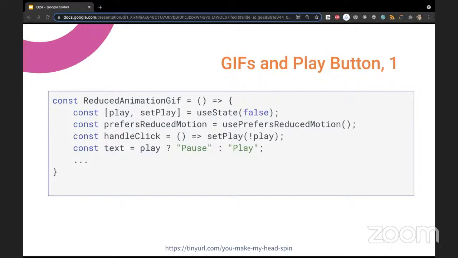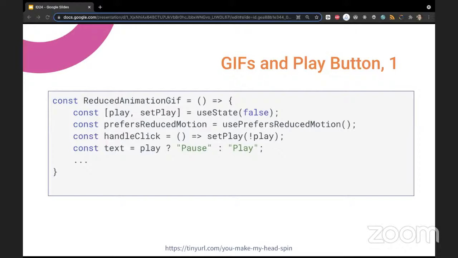But first, I'm defining the ReducedAnimationGif component, and inside it I have the state play, which I initialize with false, so play is false by default. Then I use the usePrefersReducedMotion hook to get the value of whether the user prefers reduced motion or not.